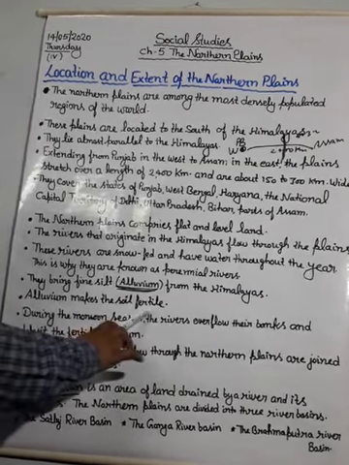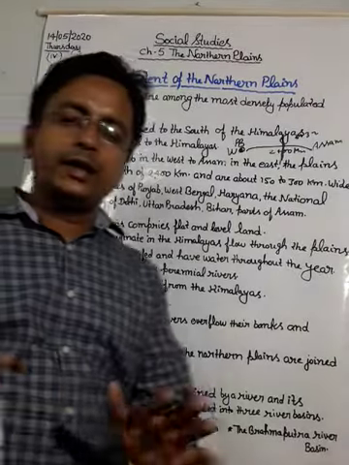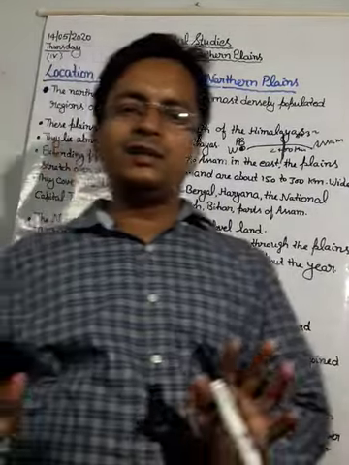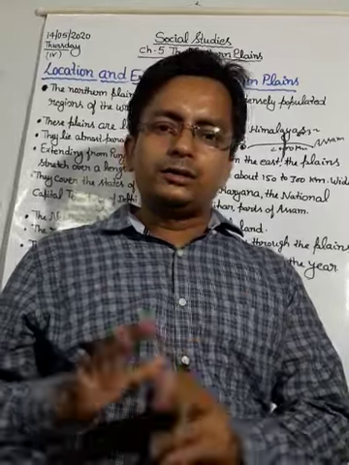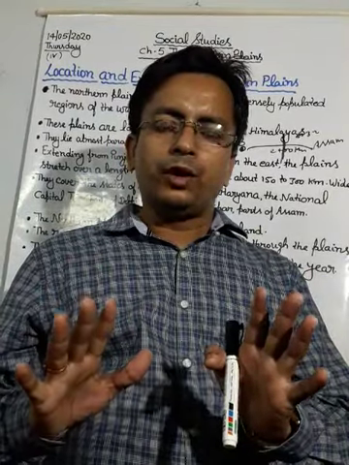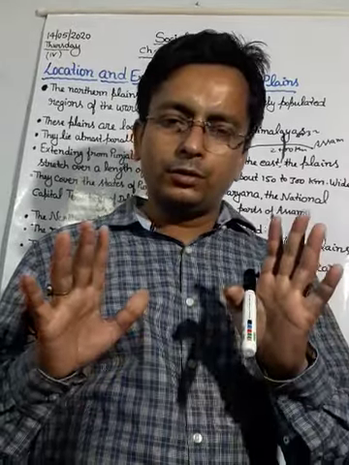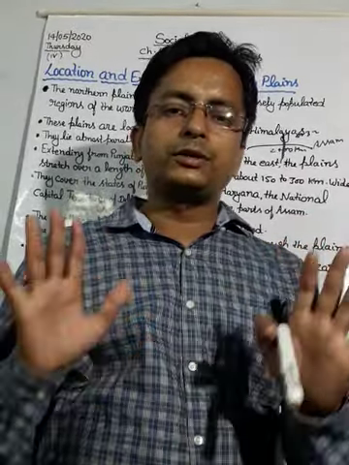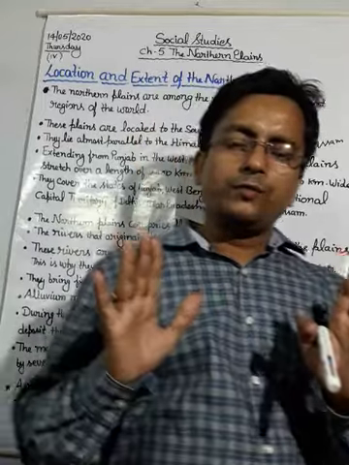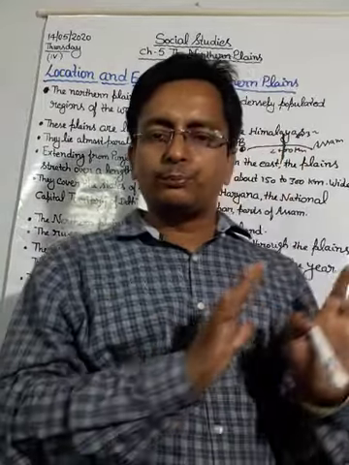Here I want to tell you the meaning of fertile. Dear students, fertile is the power of land which helps in growing crops, plants and everything. It is called fertile and its opposite is barren.